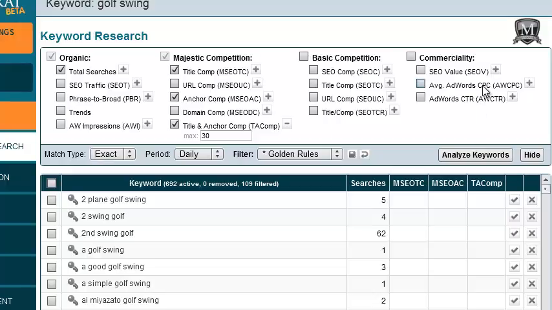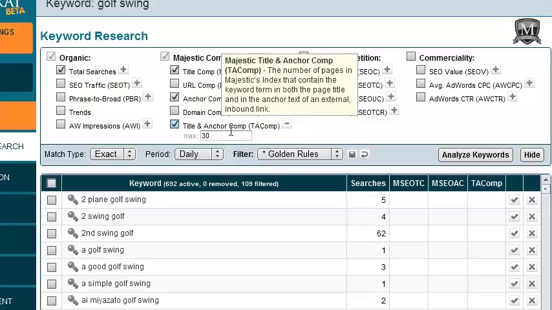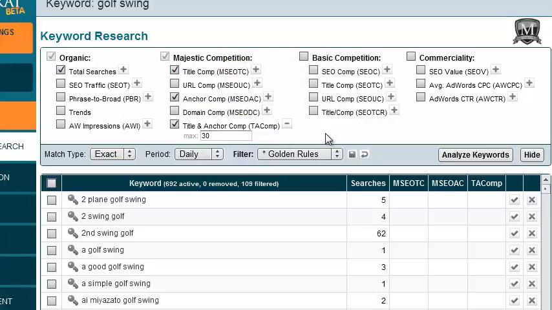CPC, high cost per click keywords, because if a keyword is $10 cost per click, you can guarantee everybody's going after it. So really that's all I want. I just want the total searches, and then some of these come from Majestic SEO, some of the kind of competitive ratings, so we can kind of see how competitive the keyword is. And then I am going to change this to monthly. I want the monthly volume.